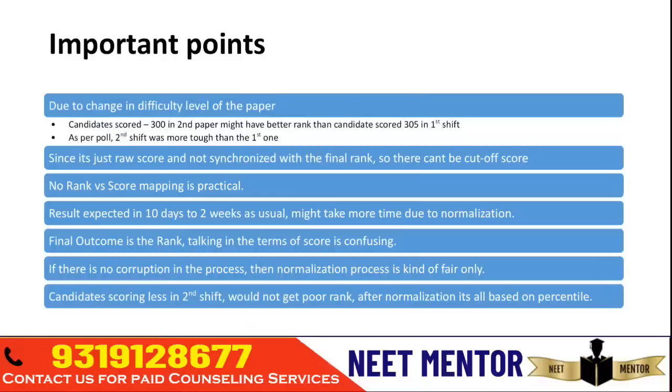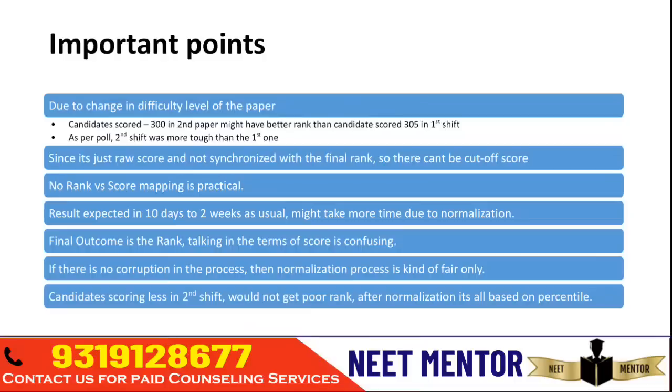It clearly tells that paper 2 is tough according to your performance. So does it mean that your rank is going to be poor because unfortunately you attended paper 2? No, it's not like that, because they will calculate your percentile, where you stand among all the candidates who attended paper 2. So it's all merit, and that's how the counseling happens. It doesn't happen based on the score, it happens based on the rank.